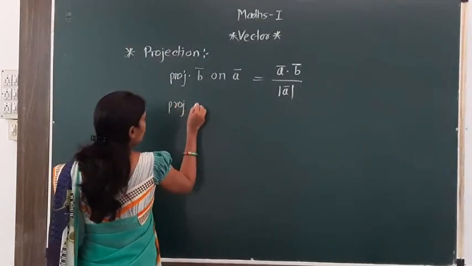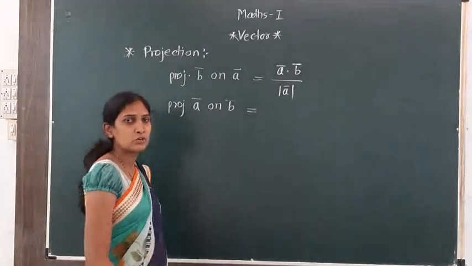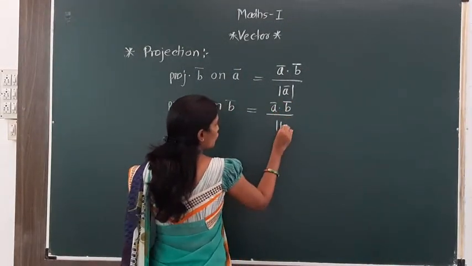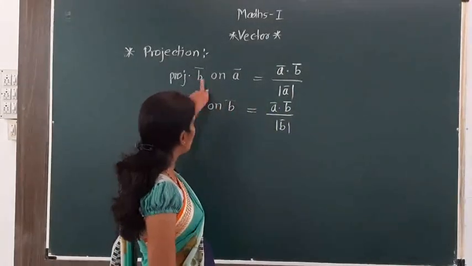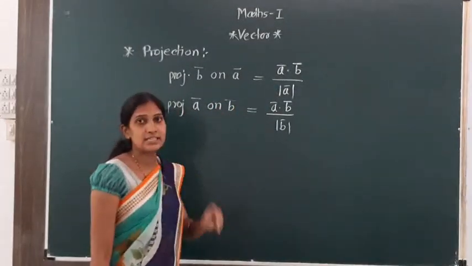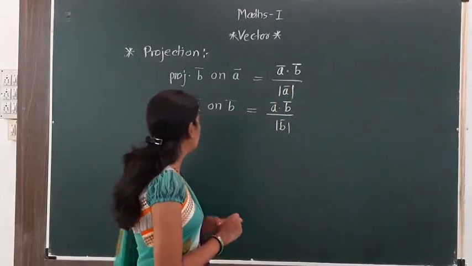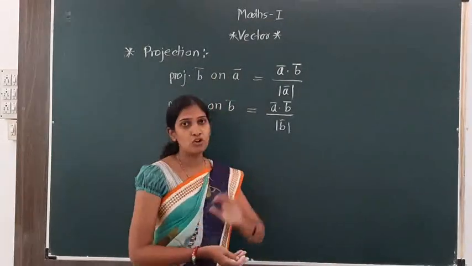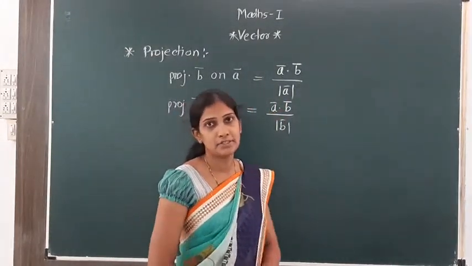Then what is the projection of A bar on B bar? It is A bar dot B bar upon mod of B bar. The only difference is in the denominator. If it is B bar on A bar, the denominator is mod of A bar. If it is A bar on B bar, then the denominator is mod of B bar. This is the concept of projection of A bar on B bar, or projection of B bar on A bar. You just have to remember these formulas for the examples.